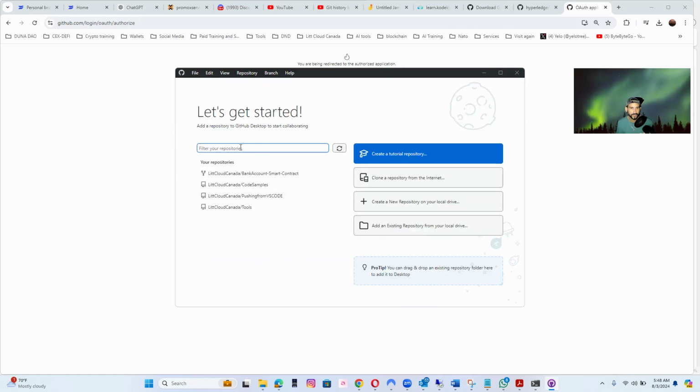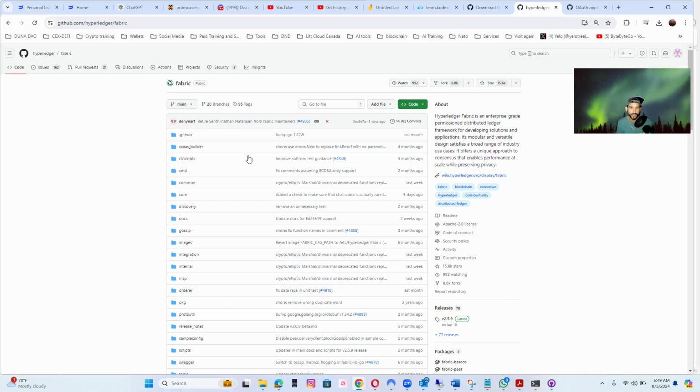And that's it. So find your repositories. I can see my own in here, from when I was doing smart contracts and all that. I can clone a repository from the internet. I can create a new repository. And whatever you do in here, you know that it is interacting with the backend, not the front end. The front end is just for you to play with.